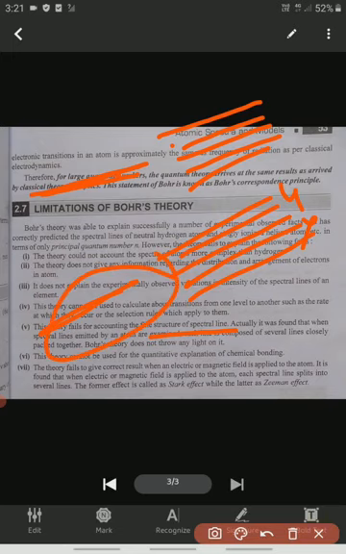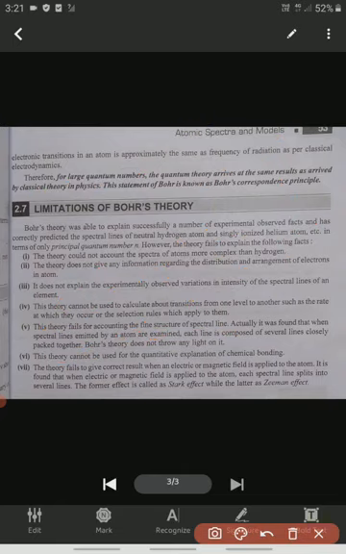So fine structure of spectral series is not explained by Bohr's theory. And next, this theory cannot be used for a quantitative explanation of chemical bonding. So this theory is not able to explain chemical bonding. And next, this theory fails to give the correct result when we put an electric field or magnetic field on the atom.